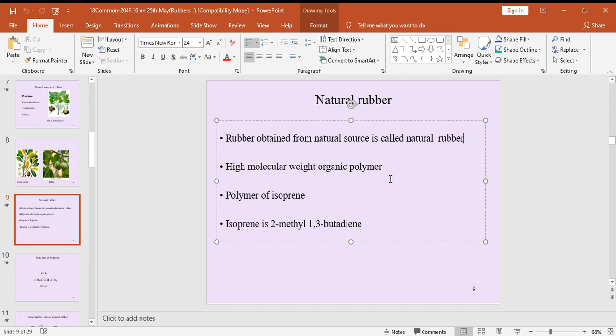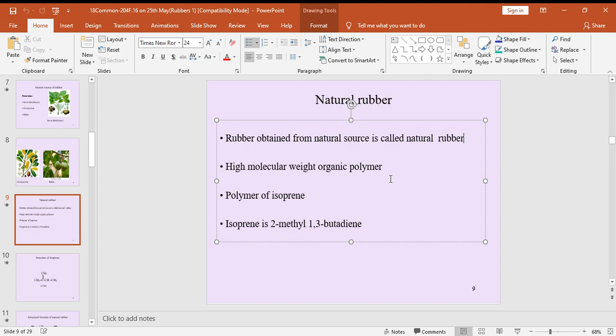Next point, this natural rubber polymer is isoprene. Natural rubber is a polyisoprene, meaning this natural rubber is prepared from isoprene units. So many isoprene units, we can say polymer of isoprene. What is the isoprene formula?